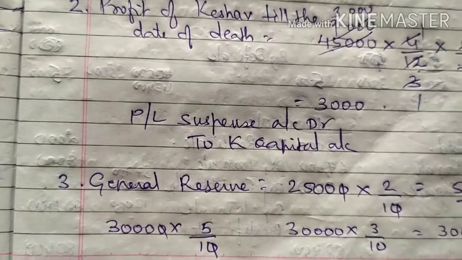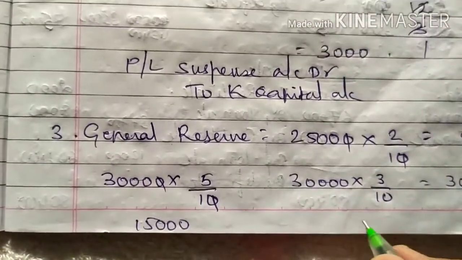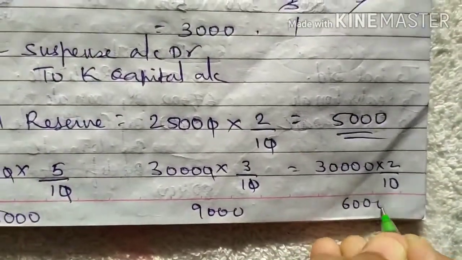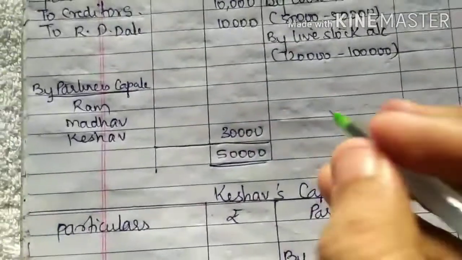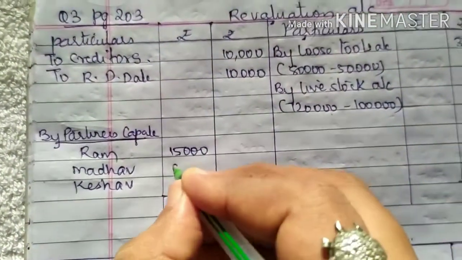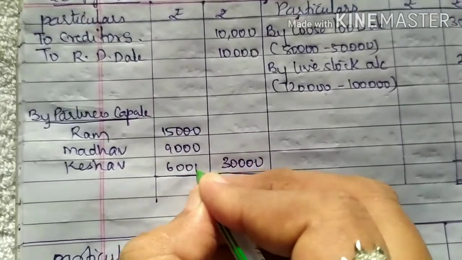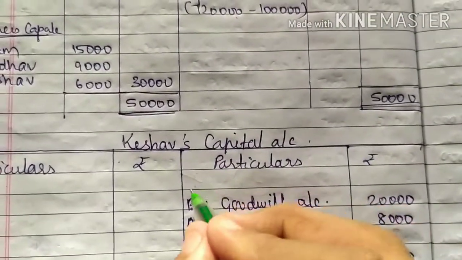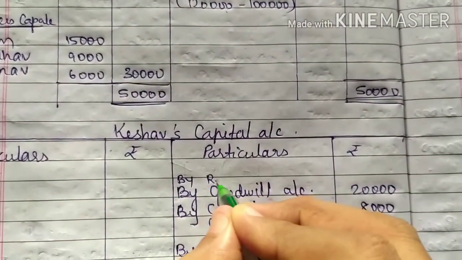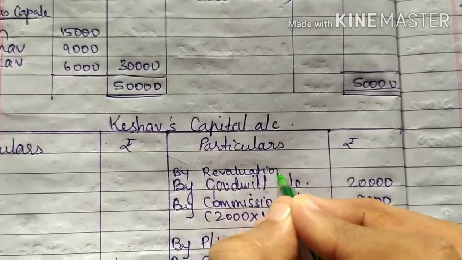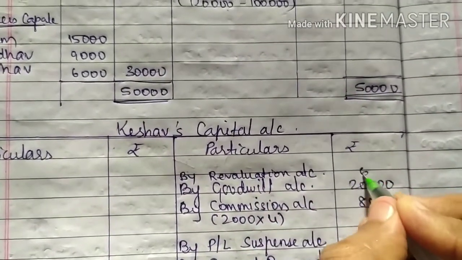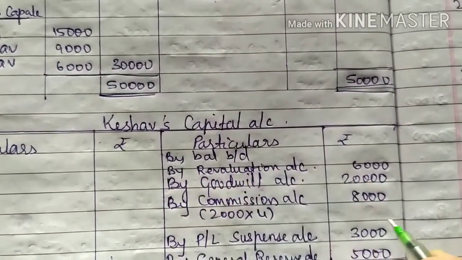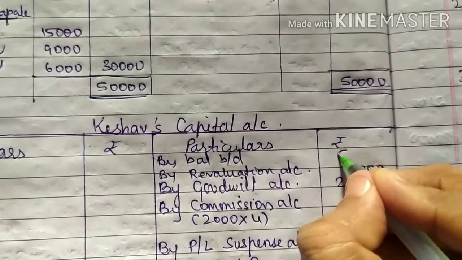1 0 can 3 5s are 15, 15,000, 9,000 and 6,000. So take only the share of Keshav to Keshav's capital account. I am writing here by revaluation account 6,000, and here by balance brought down the opening balance of capital account, which is 50,000.